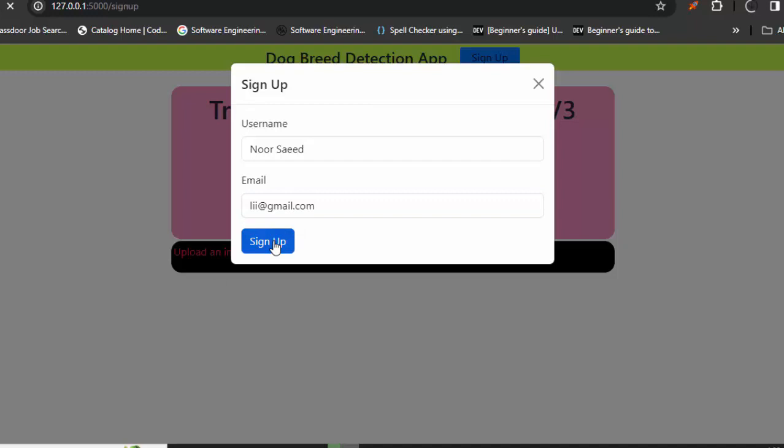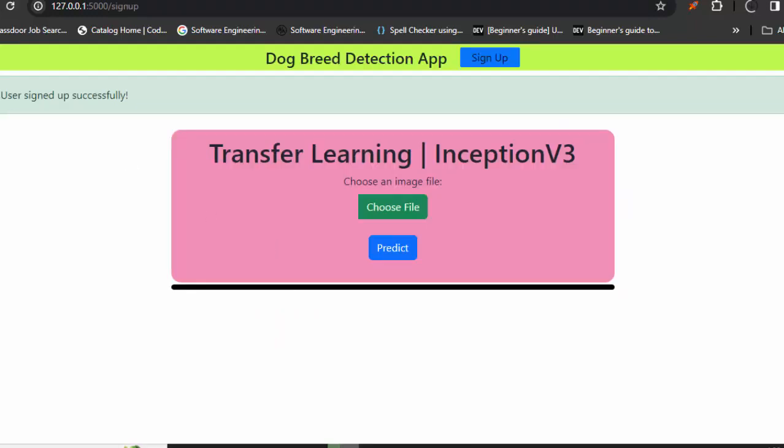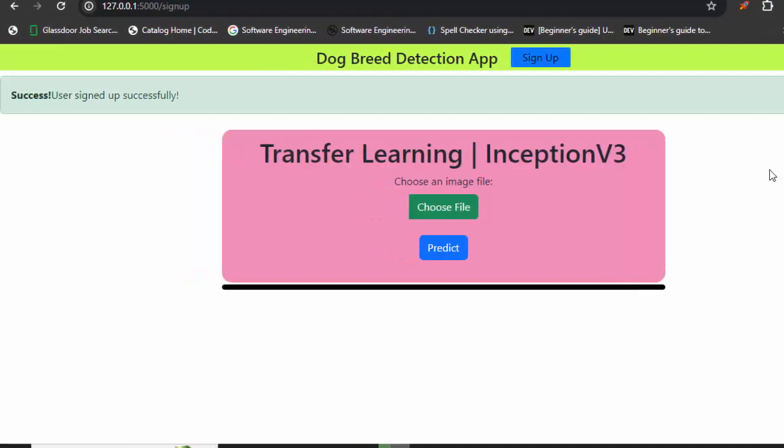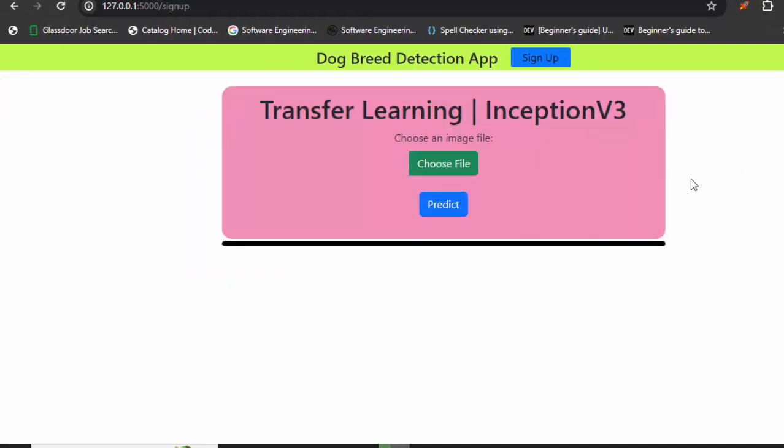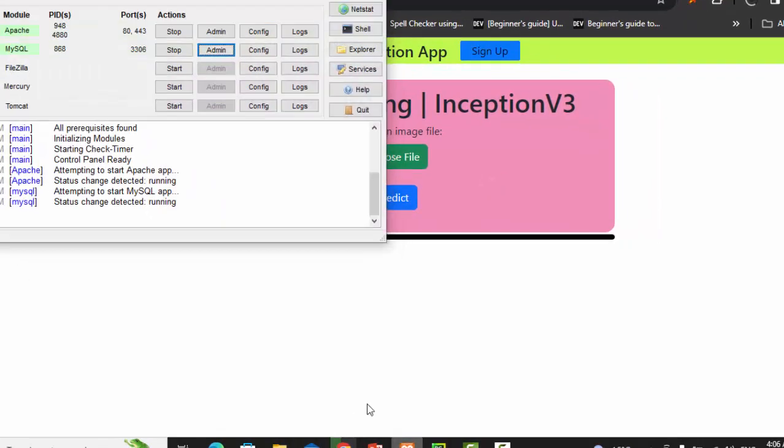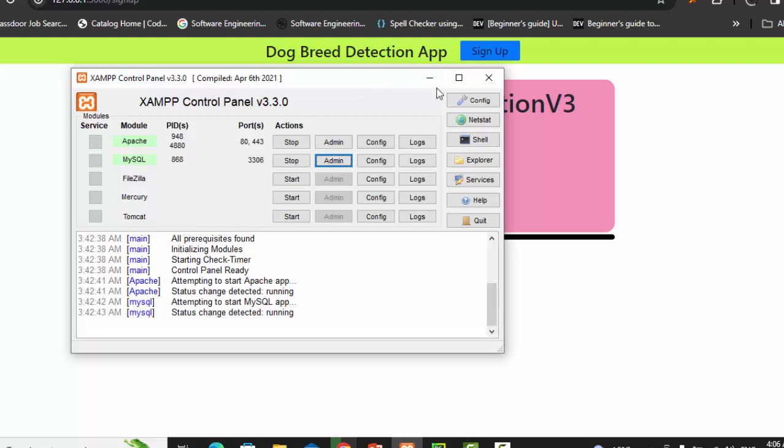So sign up. Now it says success, user signed up successfully. Okay, the main part is also we have to work with databases. So here we are also going to cover a database, and for the database I am going to use XAMPP control panel. Okay, I'll show you how to download it.